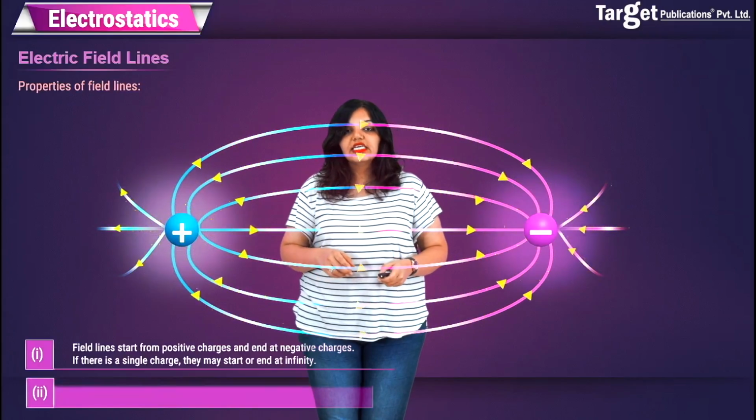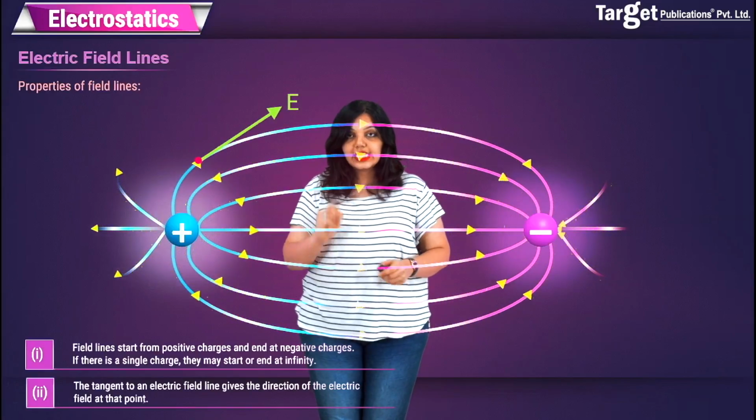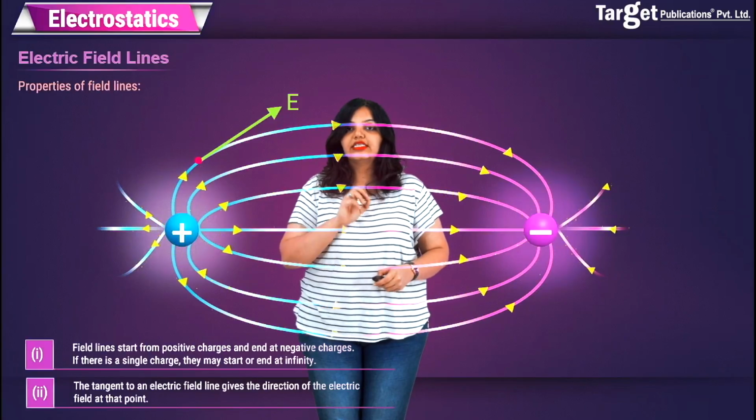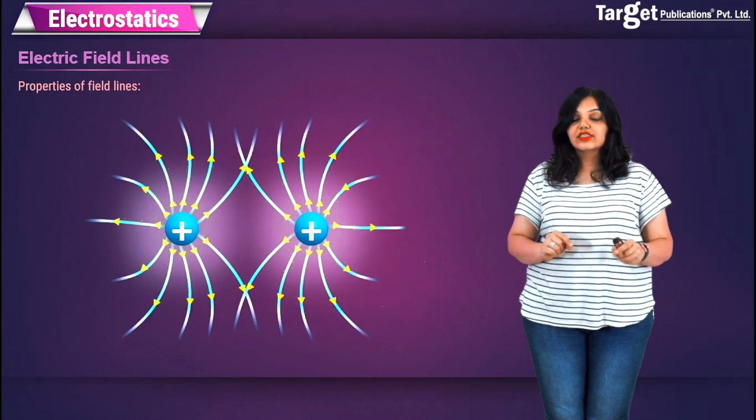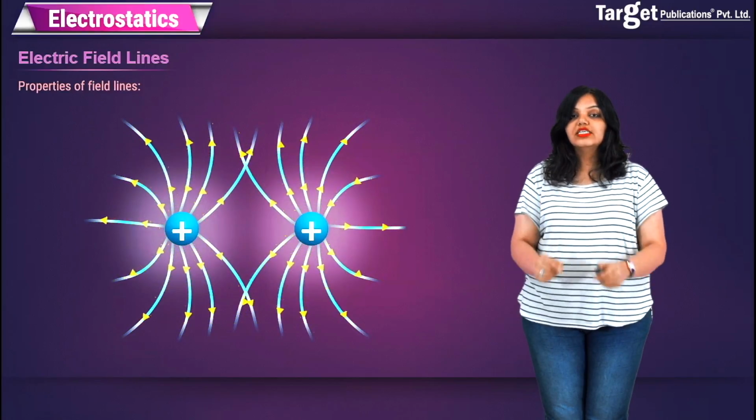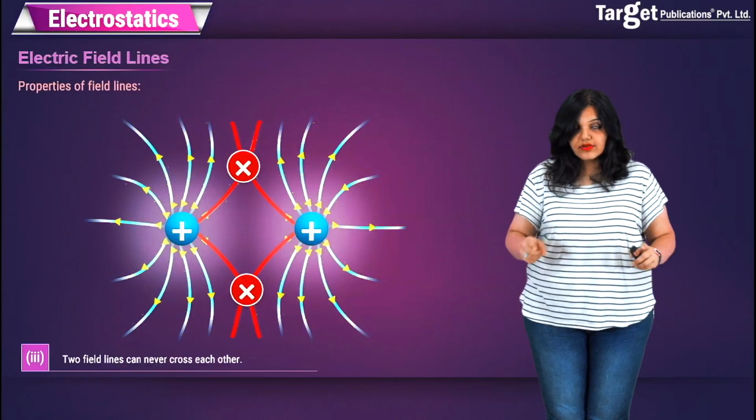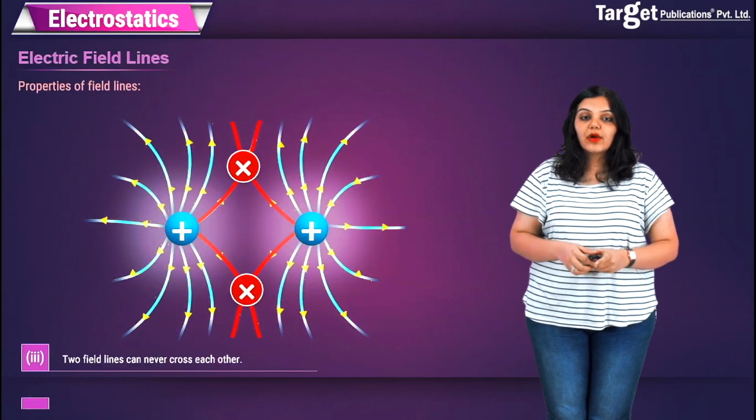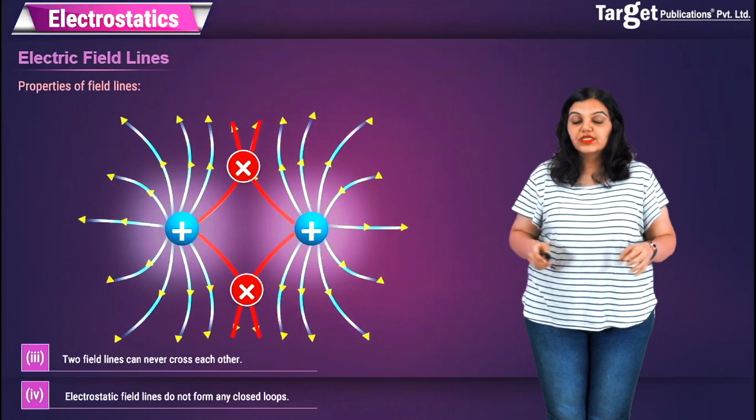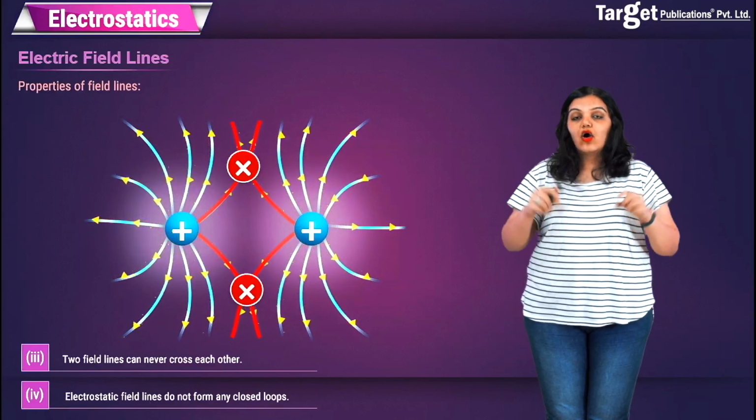The second property is that the tangent drawn at the electric field line at any point will give me the direction of the electric field at that point. The third property is that electric field lines cannot cross each other. So this diagram in which these two lines are crossing each other is absolutely wrong because they are not allowed to cross each other. The fourth property is that electrostatic field lines do not form any closed loops. They are open loops, and therefore you'll never be able to see the end of the loop.